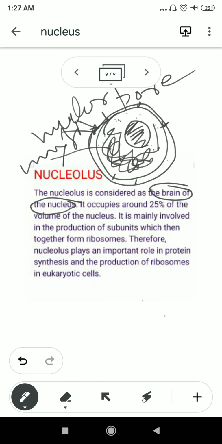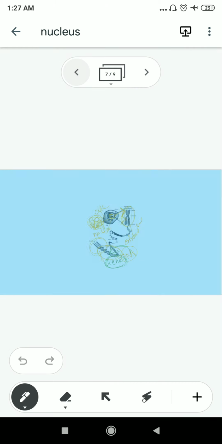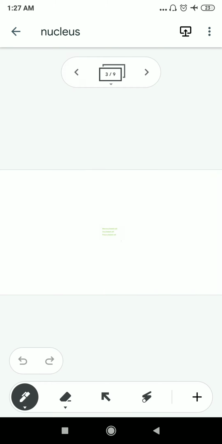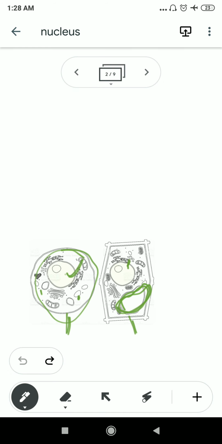Now if we see the diagram here, we can conclude. This is the nucleus, inside it is the nucleolus. This is the nuclear envelope. This is the nuclear matrix, that means the nucleoplasm, and the gaps are known as nuclear pores. So you need to remember the five structures: the nuclear envelope, and on the nuclear envelope small pores which are known as nuclear pores.